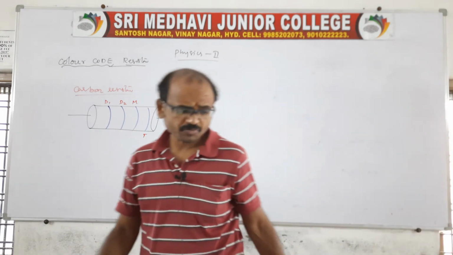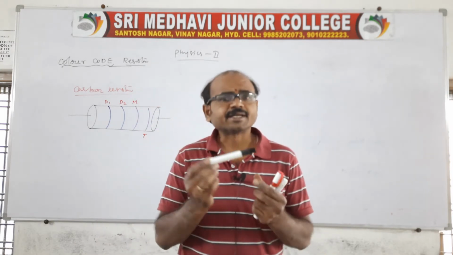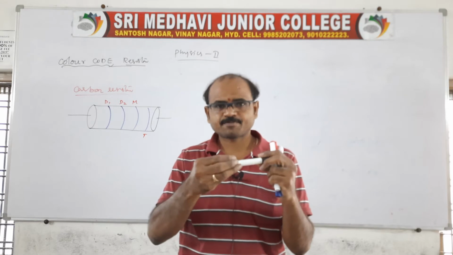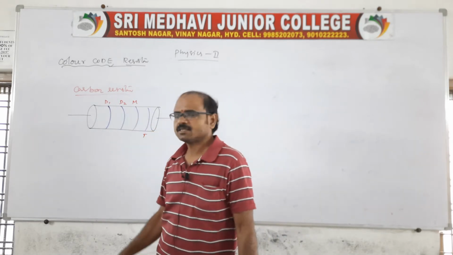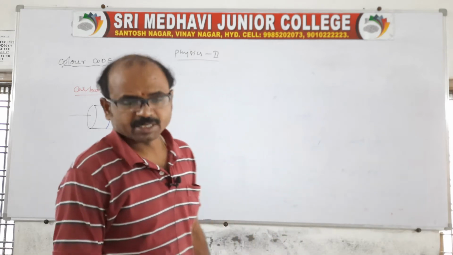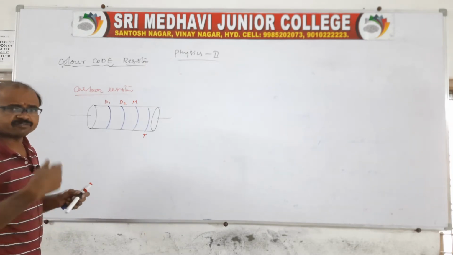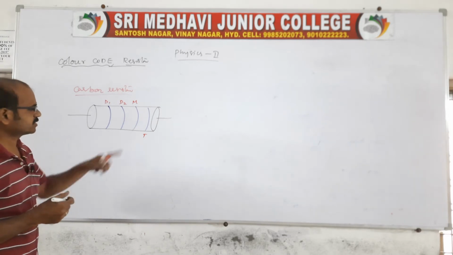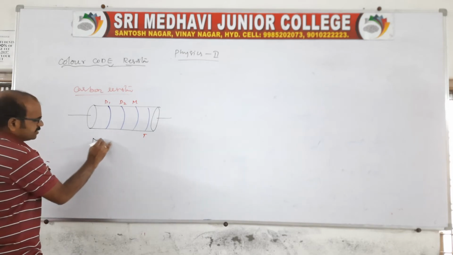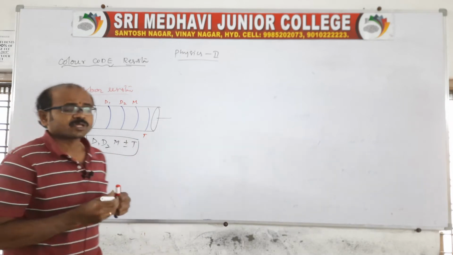Try to understand. The color code resistor consists of a solid carbon cylinder, with four strips on it: one strip is the D1 digit, another is the D2 digit, one more is the multiplier, and the last one is the tolerance. Remember, tolerance is a mixing of gold and silver in the last strip. There is one formula for the calculation: D1 D2 M plus or minus T.